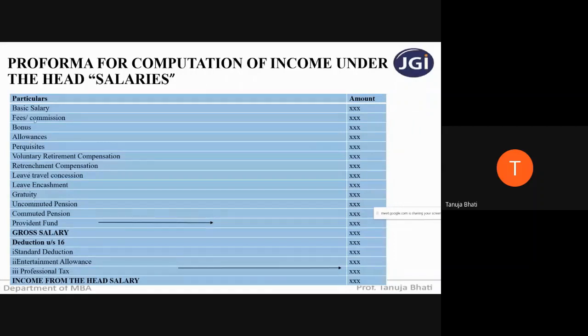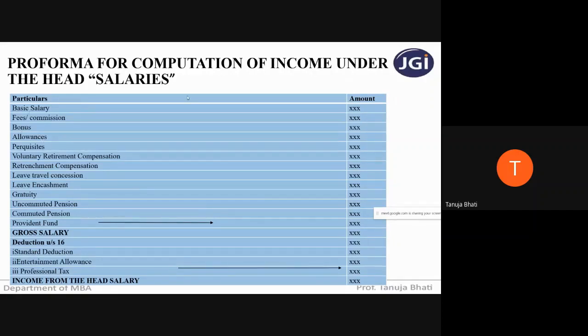So we will be individually seeing all these calculations. But for any sum on income from head salaries, you just have to remember this format, and based on this, put in the figures here and you will arrive at the net salary or income from the head salary.